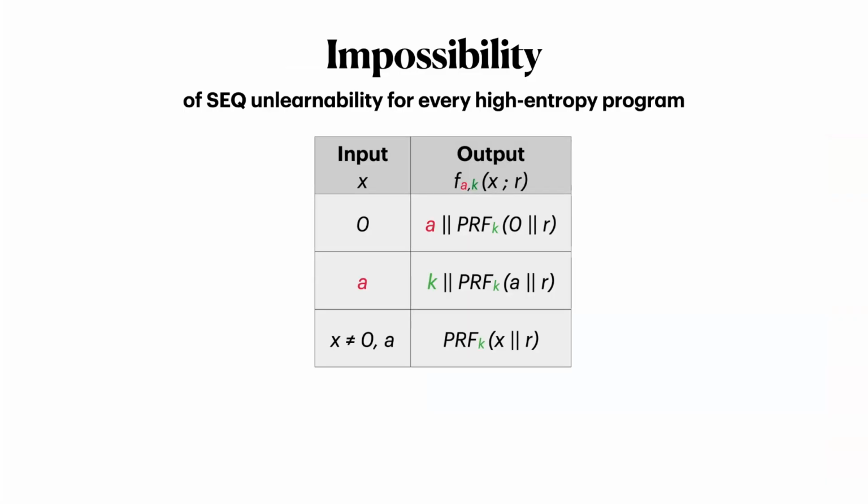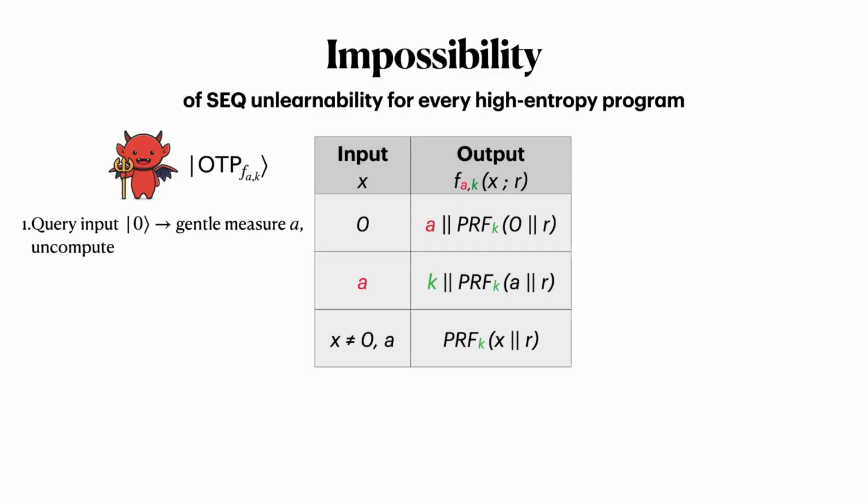R is the random string that is factored into the output. And it turns out that if you're given SEQ access to this program, or really any quantum one-time program for this function, you can completely learn a description of the function. And the attack works by making gentle queries and uncomputing them. So here's how it works.